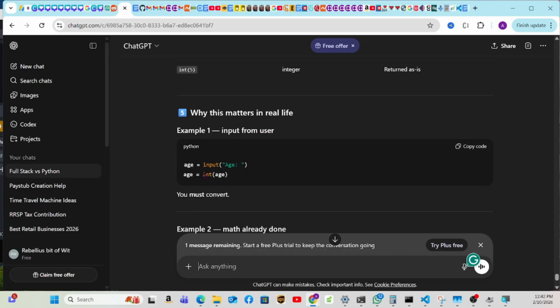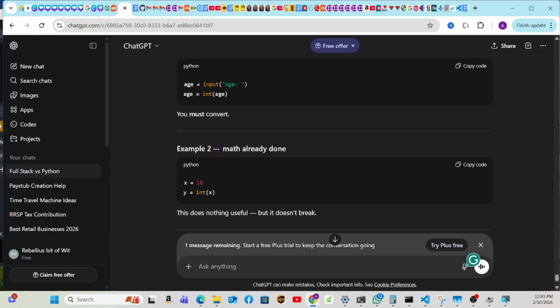Input age, integer, age, you must convert. Example 2, math already done. x equals 10, y equals int(x). Okay, so it's already a number. This does nothing useful, but it doesn't break.